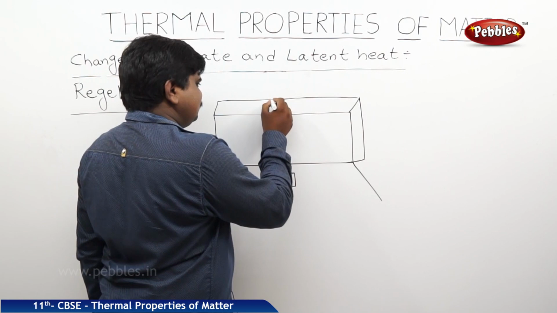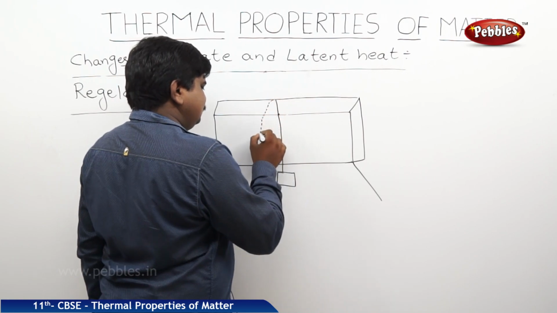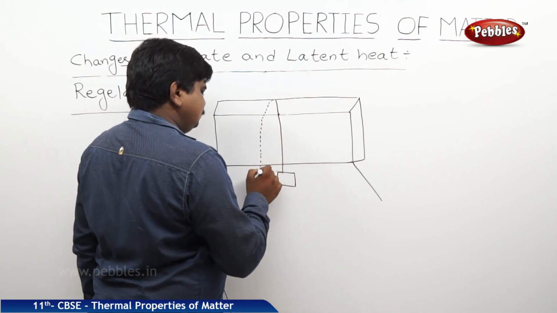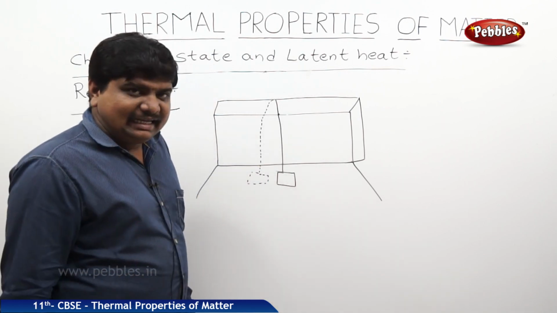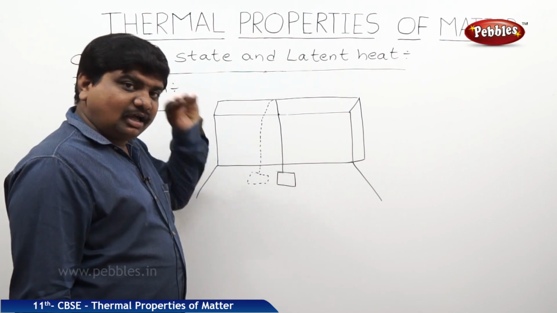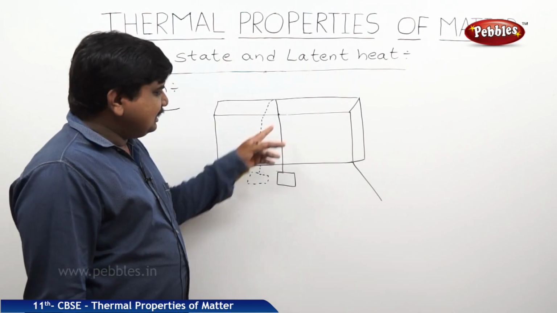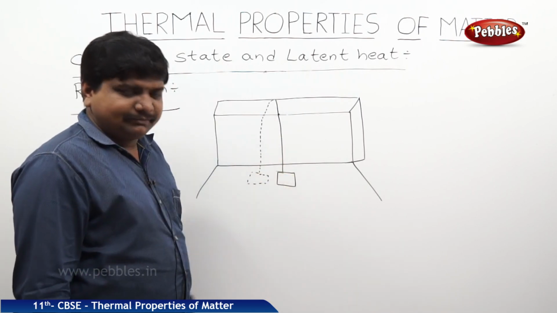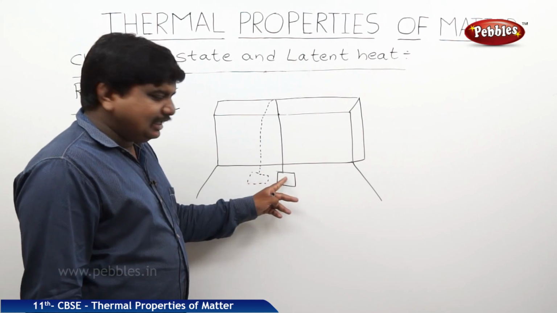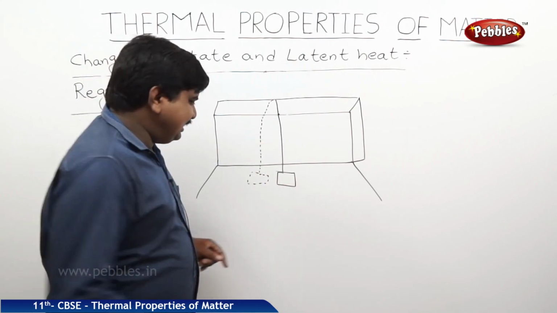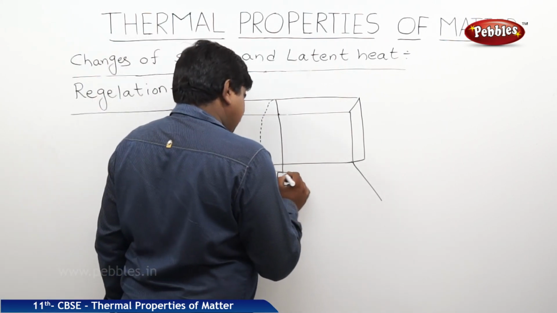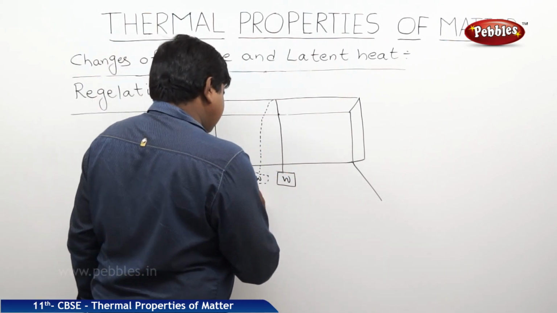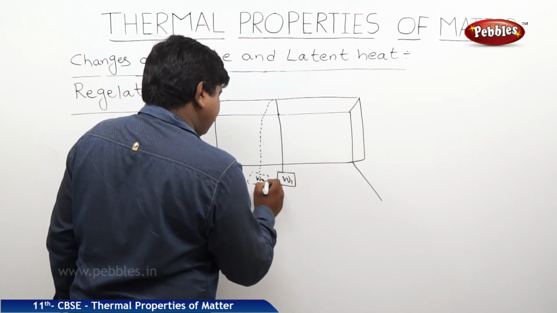On the opposite side it is also the same length. The dotted line indicates the same thread on the opposite face of the rectangle. This one is the visible face. We have put one thread, keeping two equal weights on each side, W1 and W2, which are weights.